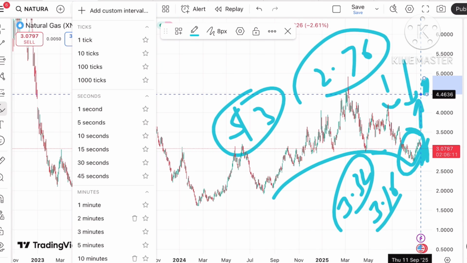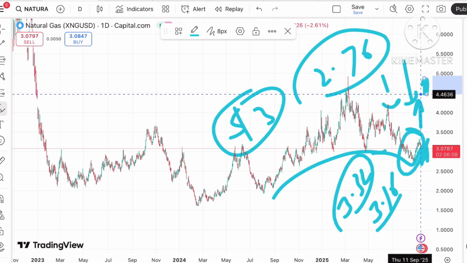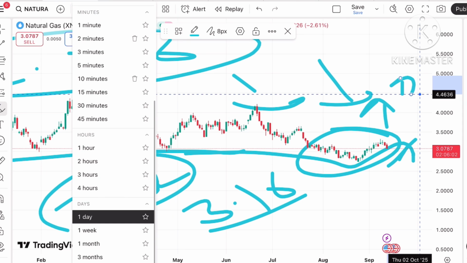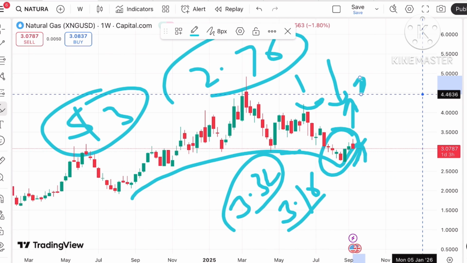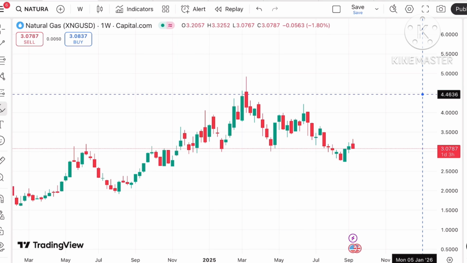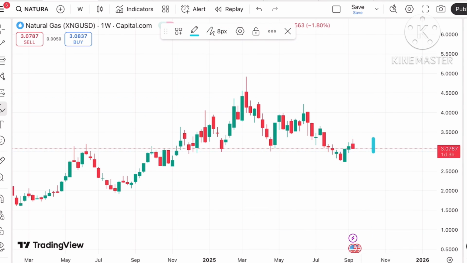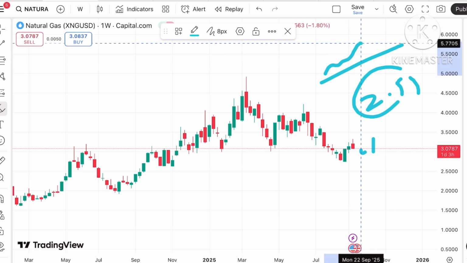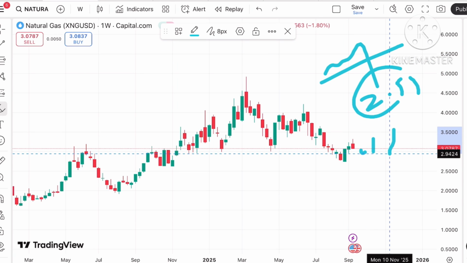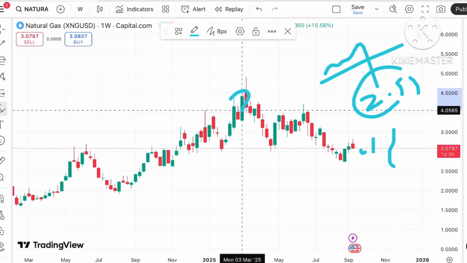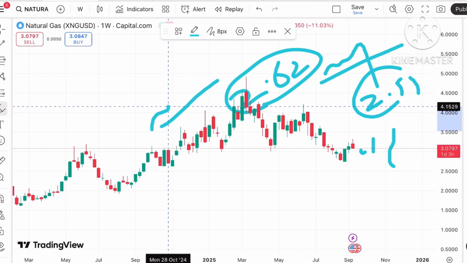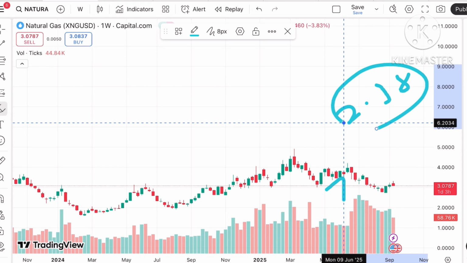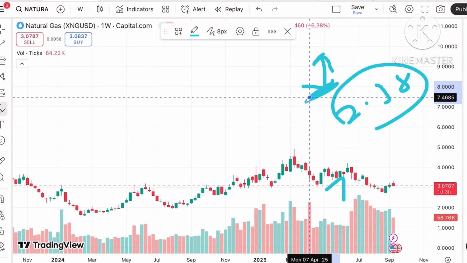Coming back again to the weekly chart, you will understand the overall price trend. There is a continuous downfall we can see from two days, so the probability can be high that this particular pattern is supporting a downside. So those who are thinking that if the price starts moving below a level of 2.99, a further downfall can be seen: we can expect that if it starts going below 2.99, because that is already a weak level, it can touch a level of 2.94, and from there a further fall can be seen towards 2.62. This 2.62 is already weak, 2.64 is already weak, so we can see the price will go further down and it can touch a level of 2.38, and from there a bounce back can be seen. But if that doesn't sustain, a further fall can be there.